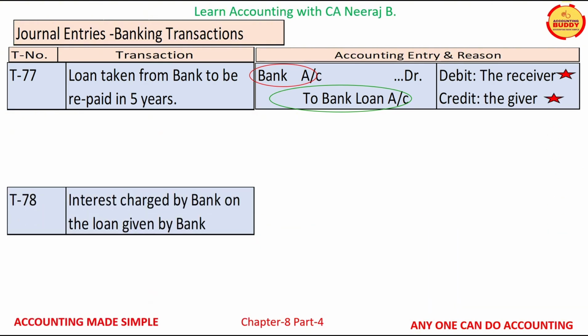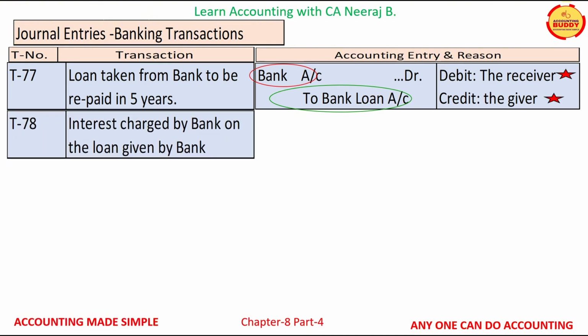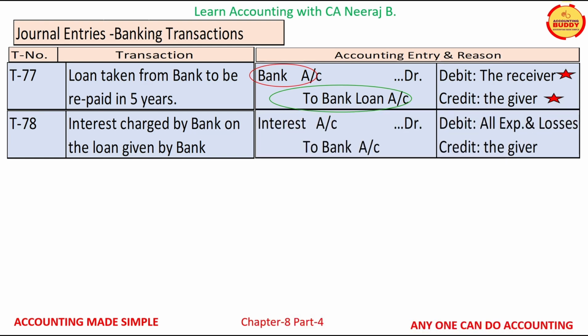Transaction T78 is interest charged by bank on the loan given by the bank. The two accounts affected are the interest account and the bank account. Interest account is a nominal account and as per nominal account rule, debit all expenses and losses. Bank account is a personal account and as per personal account rule, credit the giver.